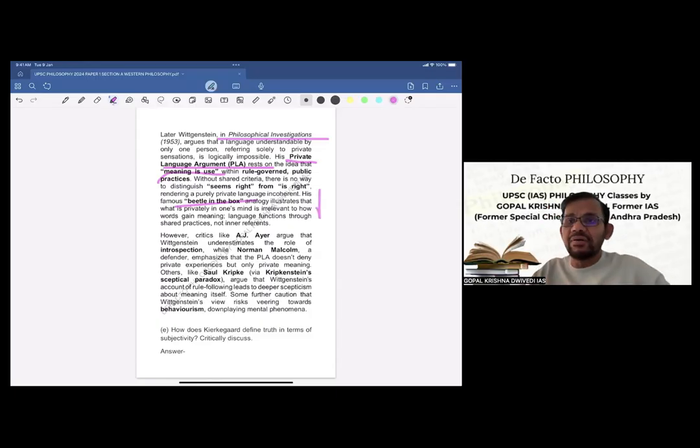So therefore, one man's language is not possible. That's what the private language argument says. This is the view of later Wittgenstein. Now, since it is discussed, we will briefly bring here the critical evaluation of this whole doctrine, and then try to have some concluding remarks.